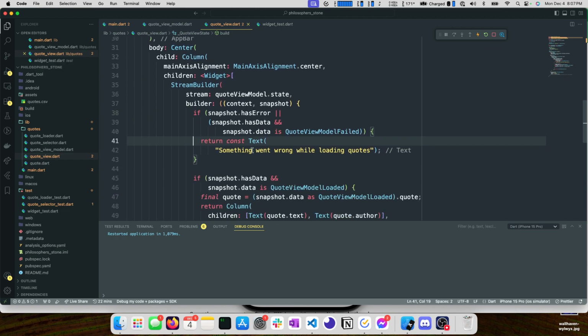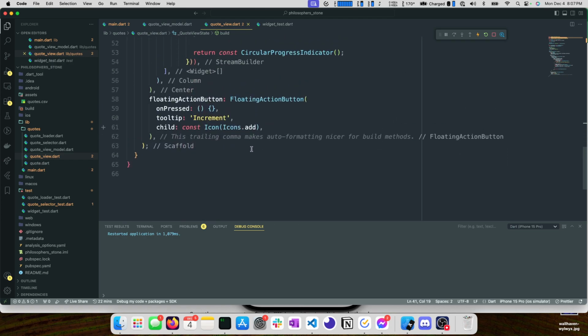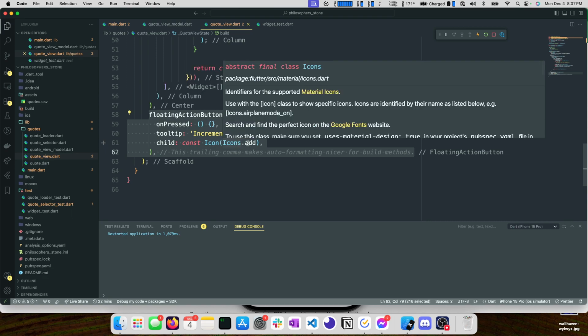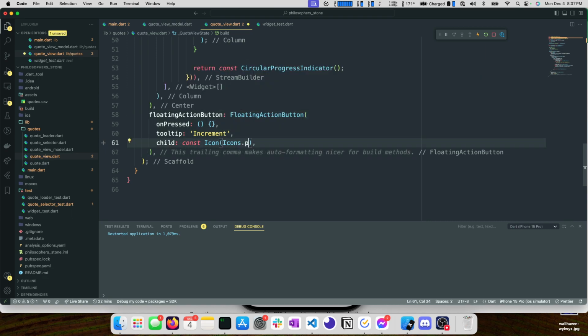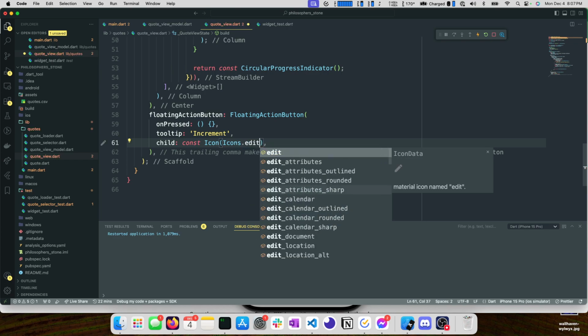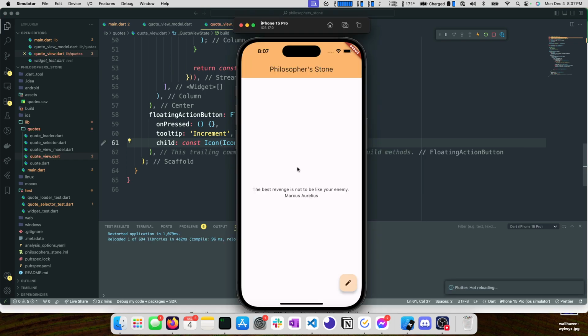I think that's where we'll wrap up today. I know we didn't get to any interaction yet, so we will tackle that tomorrow, I suppose. And we'll start with this floating action button. Will give us a nice new icon, like pencil maybe? Pencil's not an icon. I guess we can talk about icon kits too. Edit. There we go. So if I save this, we have a little pencil and you can click it, nothing happens. Tomorrow we'll make it actually do something.